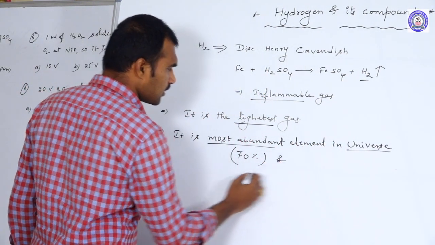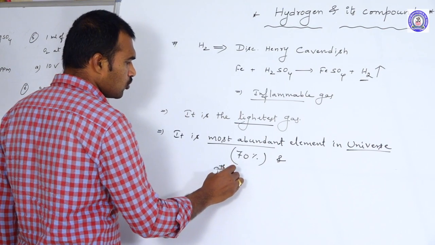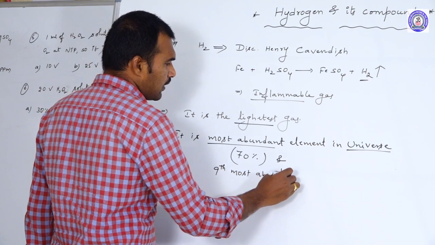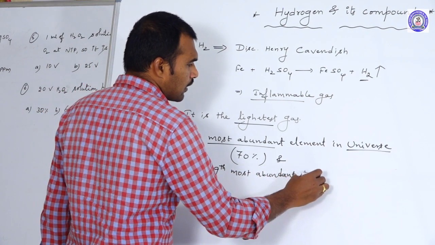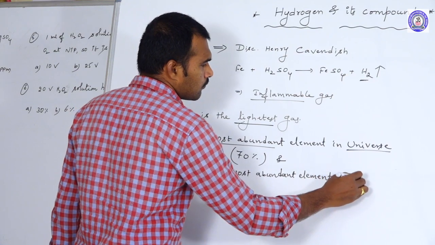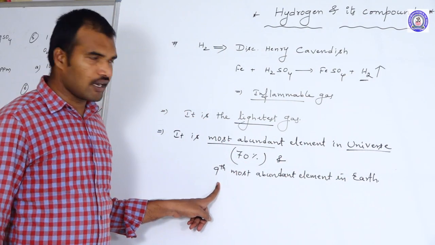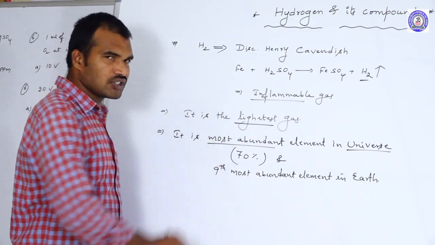Approximately 70% of the universe is filled by hydrogen gas. Coming to the earth crust, this is the ninth most abundant element. In the earth crust it is the ninth most abundant element, whereas in the universe it is the most abundant element.